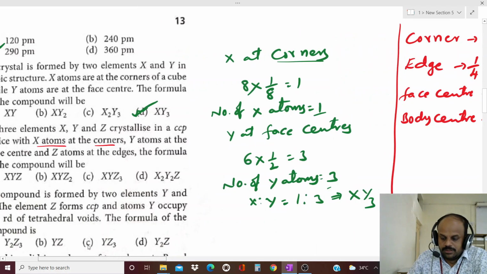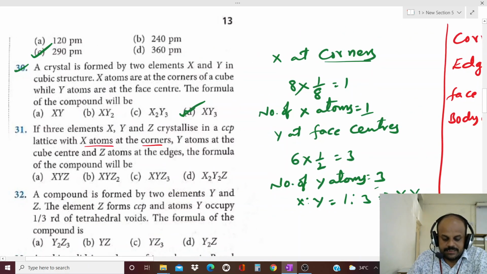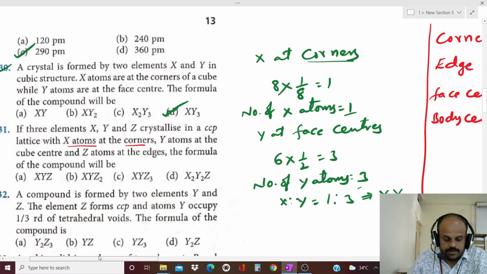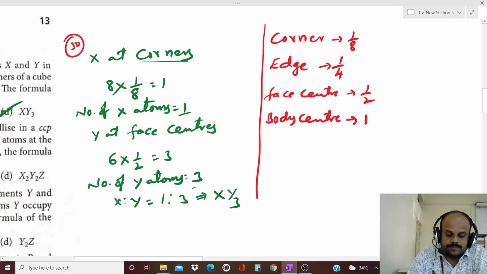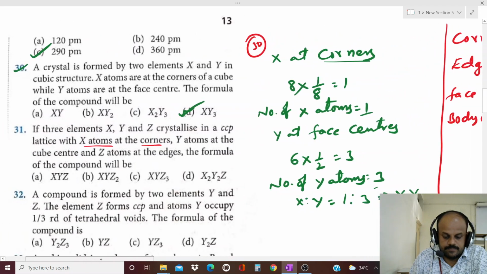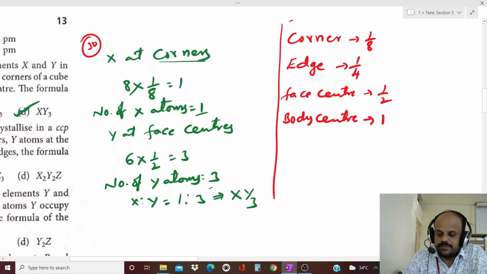Now they have given X, Y, Z, three elements, and X atoms are at corners. This is the 31st question.